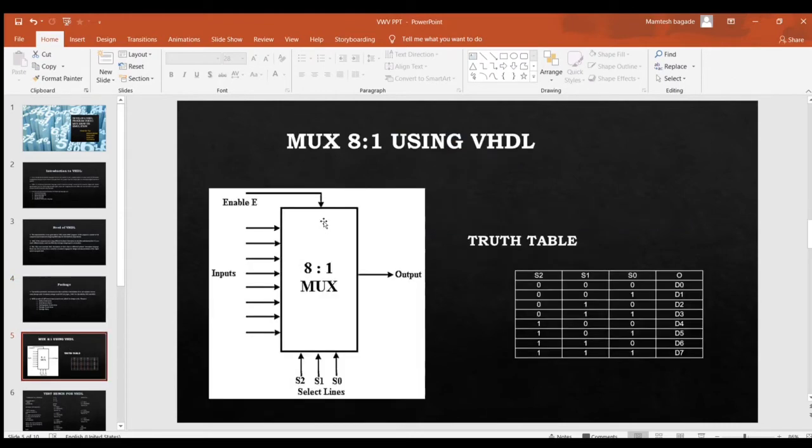So now we are going to develop MUX 8:1 using VHDL. In this slide, there is the circuit diagram for 8:1 MUX. In 8:1 MUX, there are 8 inputs, 3 select lines, and 1 output. And we have also given the truth table here.